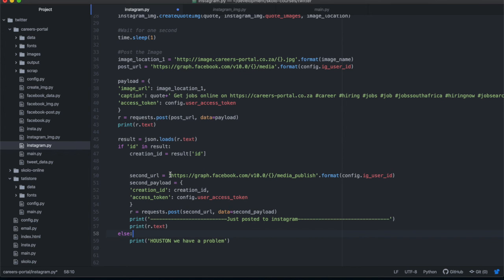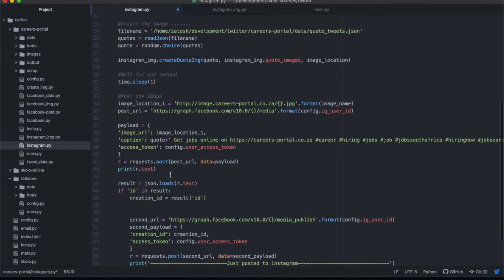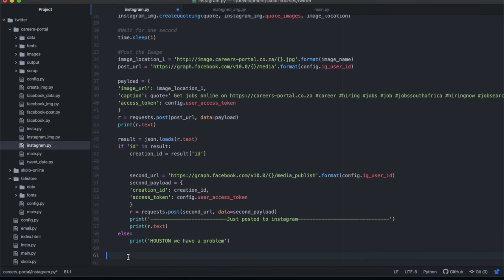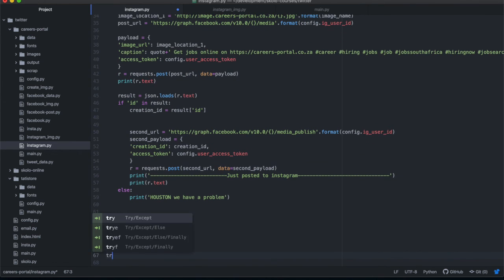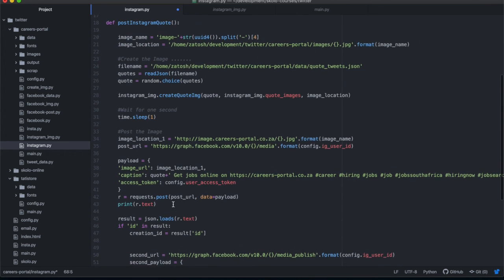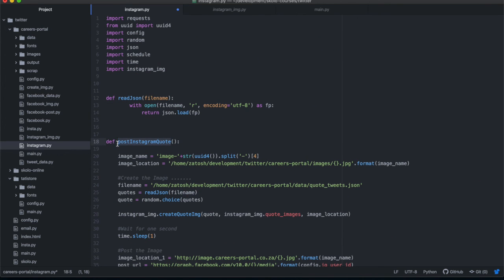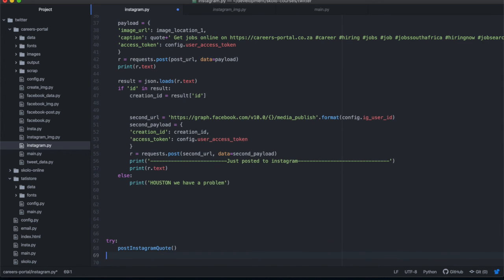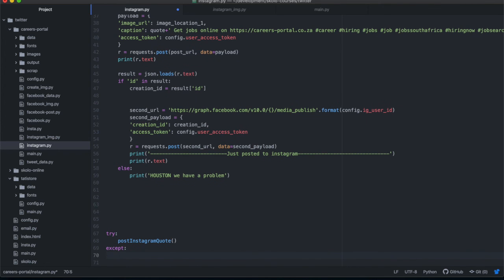So in this specific case, what you could do is run this whole function inside of a try-catch block. It's not really try-catch in Python, it's more like try-except. The way you would write it is that you would say try, and then you would run the function, whatever the name of the function is. And then you would say except, and if there's an exception, you would then do something.